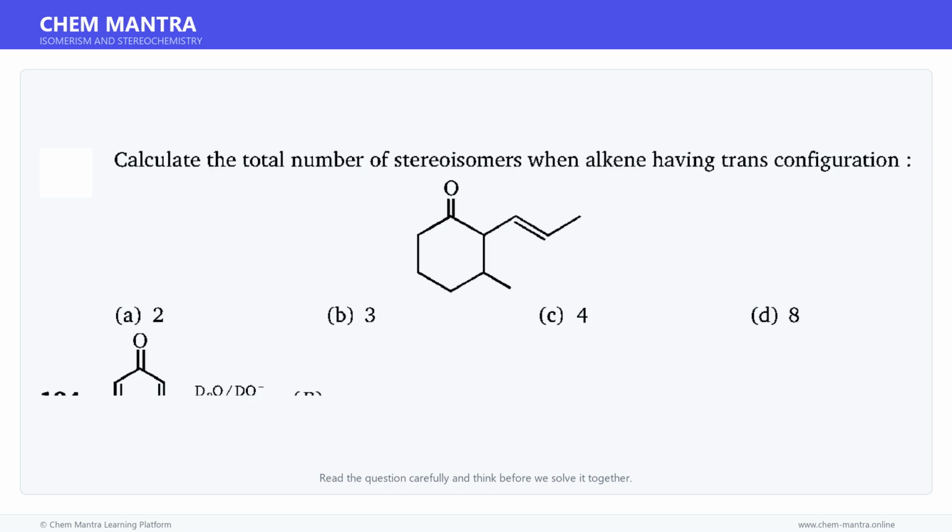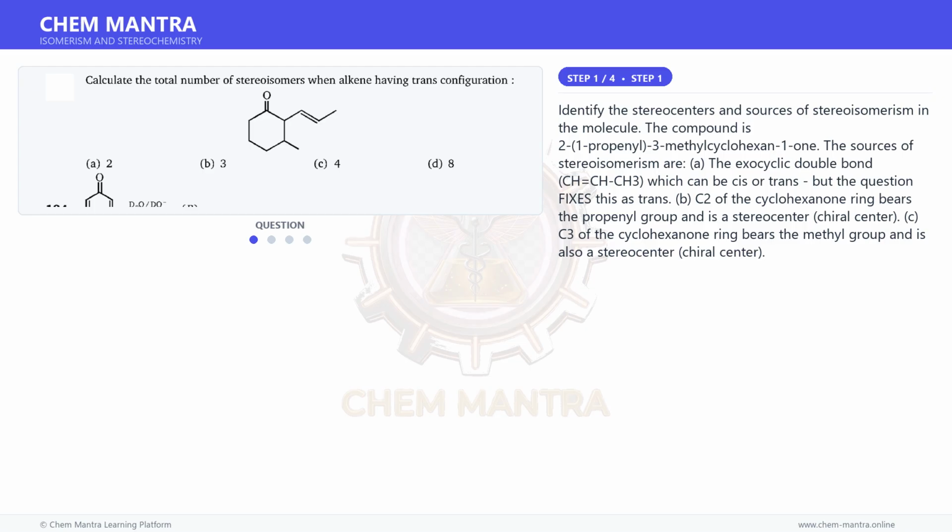Here is a question. Read it carefully and think about the answer. Let us solve it step by step. Let us begin solving this step by step. Identify the stereocenters and sources of stereoisomerism in the molecule. The compound is 2-(1-propenyl)-3-methylcyclohexanone.